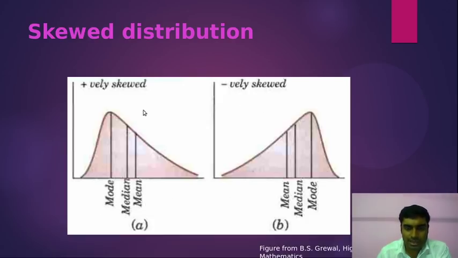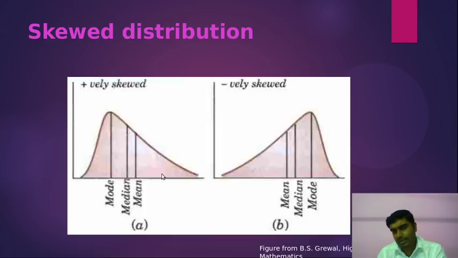This figure is basically taken from the B.S. Grewal textbook. I just took a snapshot of this book and plotted it, so that you have an understanding of what is positively skewed and what is negatively skewed. Negatively skewed means the tail of the distribution is toward the negative of the x-axis, and positively skewed means it is in the positive direction of the x-axis.